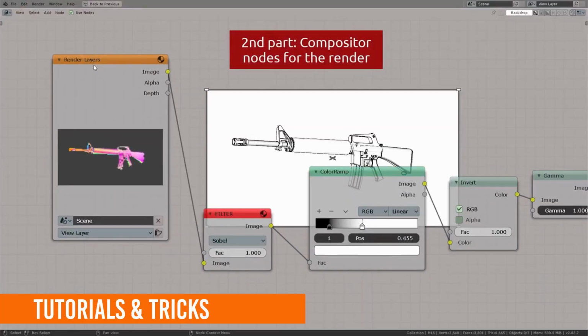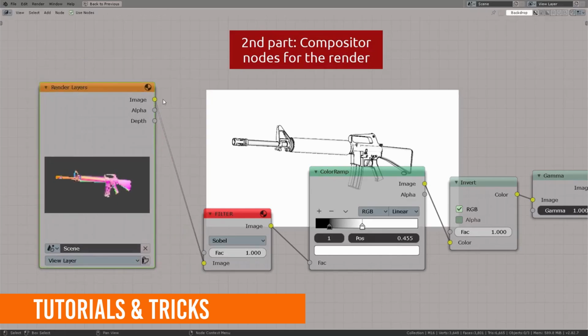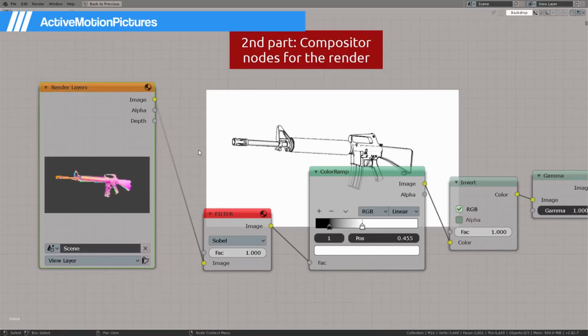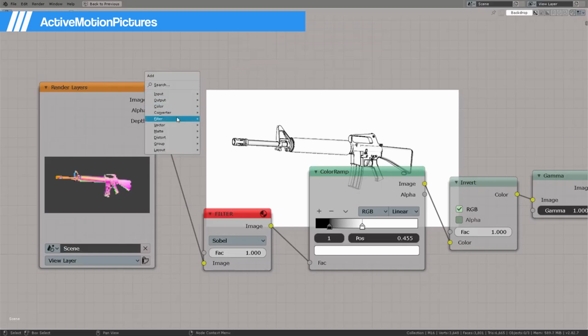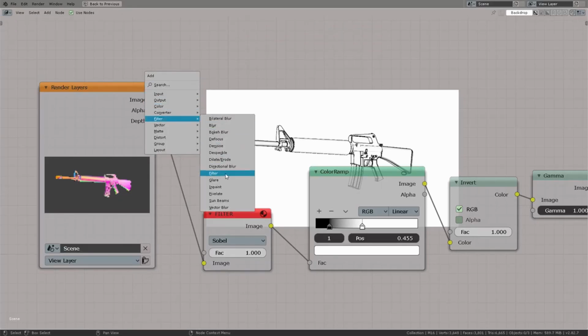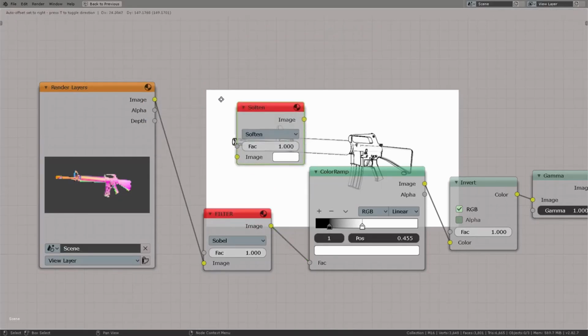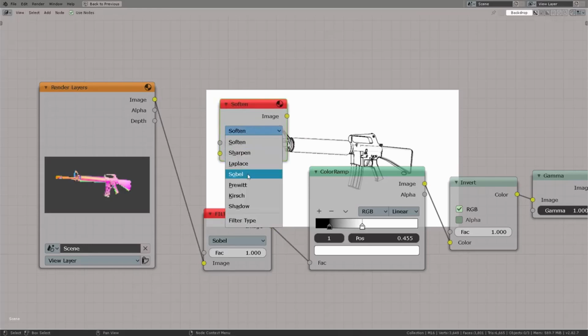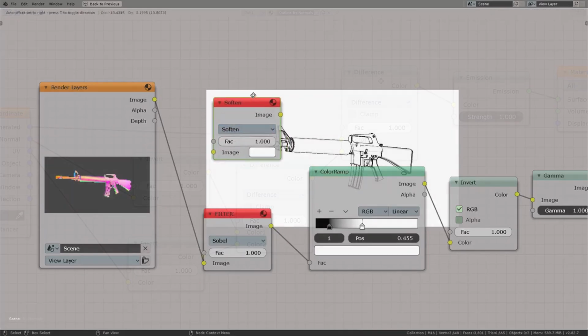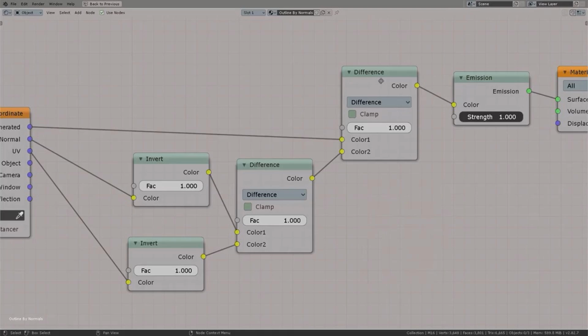Now for the outline tricks. This first outline tip comes from Active Motion Pictures on YouTube. This outline renderer is a combination of a shader and a post-process. The first part is the object material. Here's the setup. We use a few texture coordinates to compare.